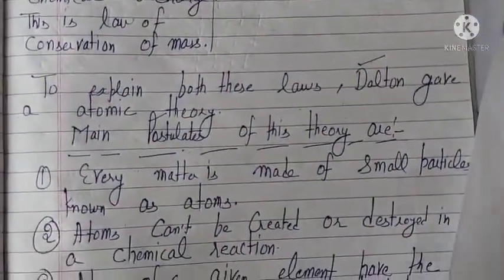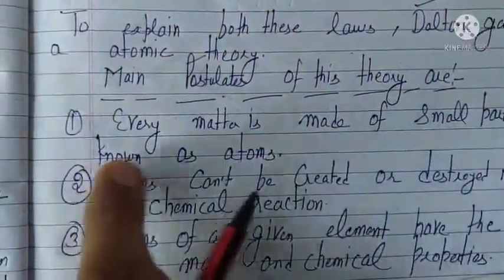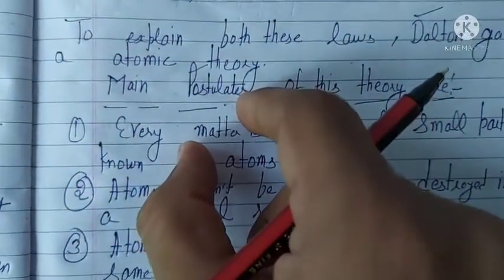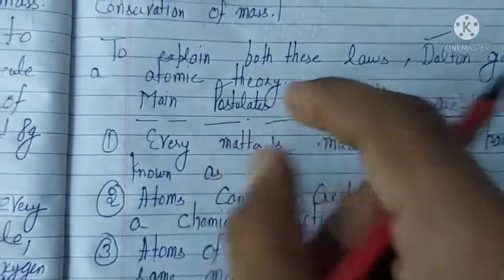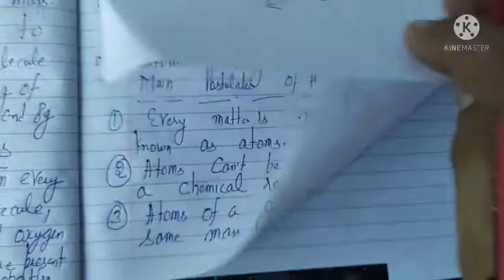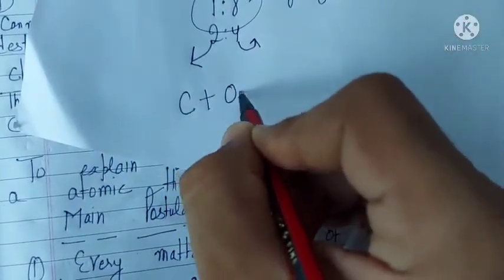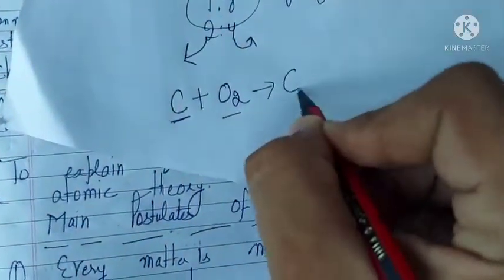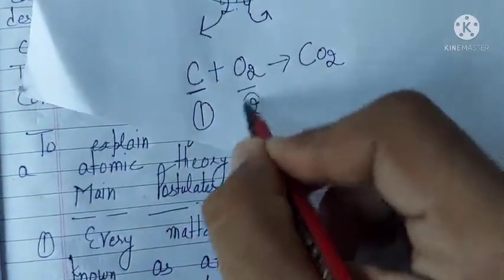First postulate, some main points of this theory are: every matter is made up of small particles known as atoms. So every matter, whether it's a table, chair, pen, or pencil, is made up of atoms. So when some chemical reaction is taking place, like carbon is reacting with oxygen, 1 atom of carbon and 2 atoms of oxygen are combining to form carbon dioxide. So how many atoms are there? 1 atom, 2 atoms, total